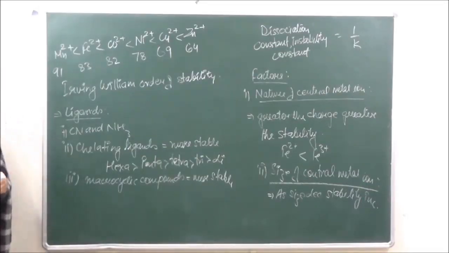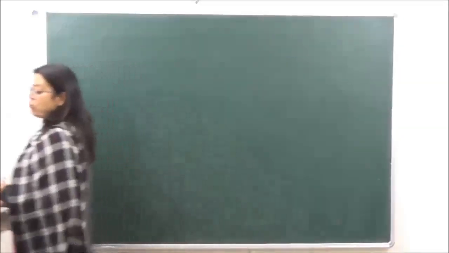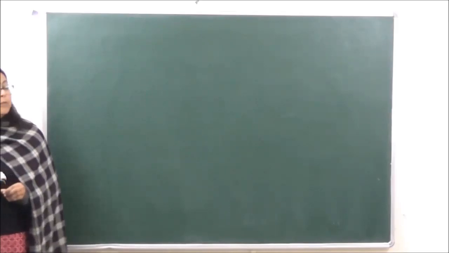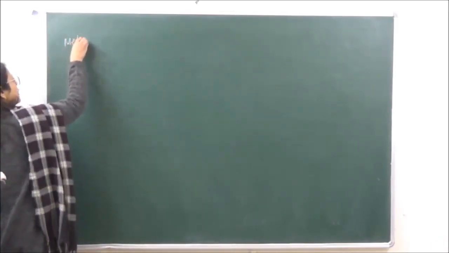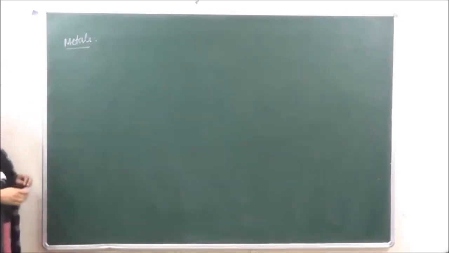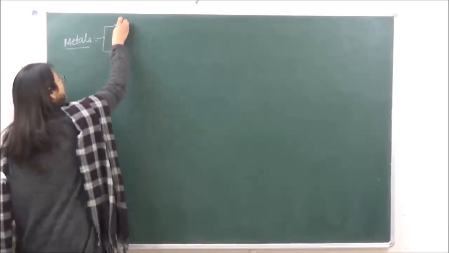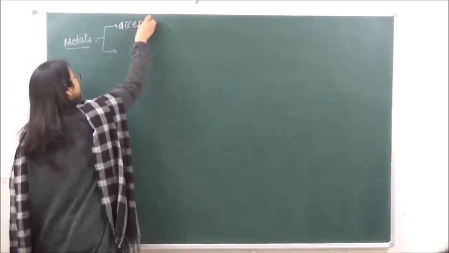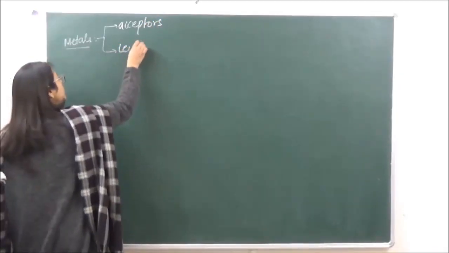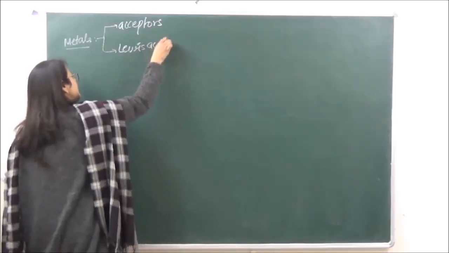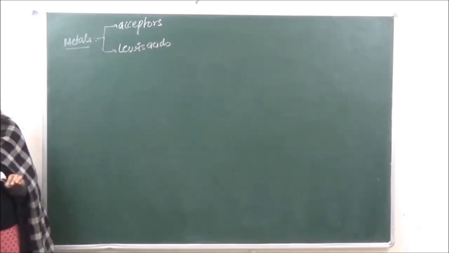We know that all the metals are going to be acceptors. So number 1, metals are acceptors. Number 2, they all behave as Lewis acids. So these are the 2 important things about metals.